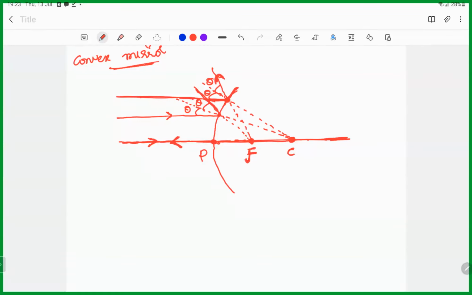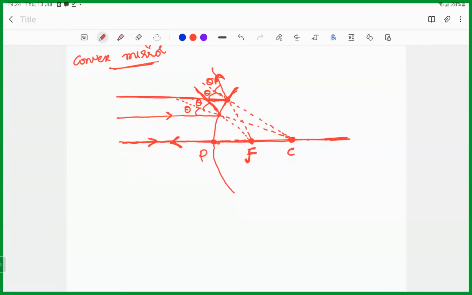So that's why we see a virtual image. The focal point is virtual in this case. Because actually the focus is not happening, but it appears like the rays are coming from it. That's why we are extending. It appears so, but in reality it is not there. That's why it's virtual.